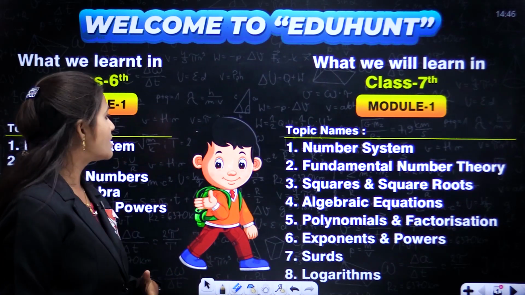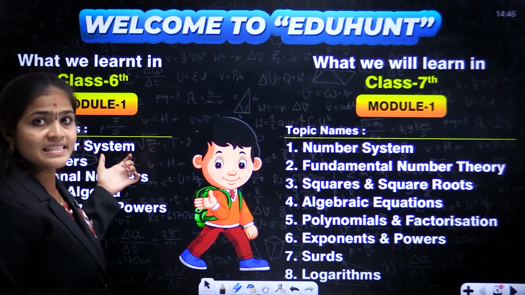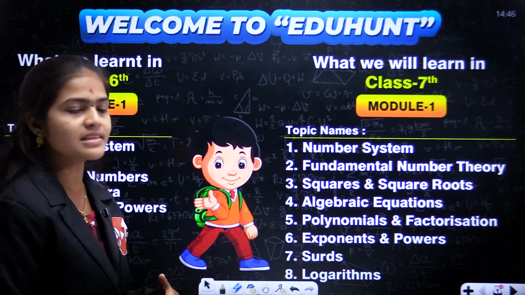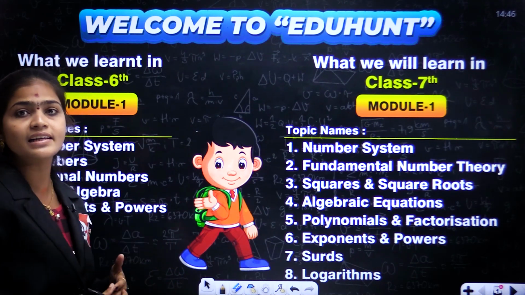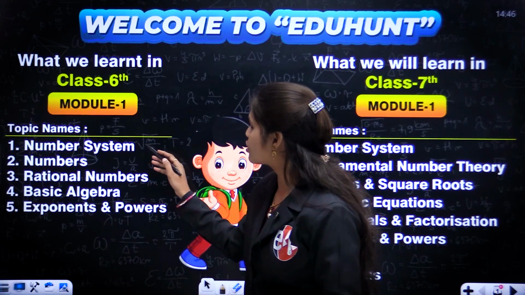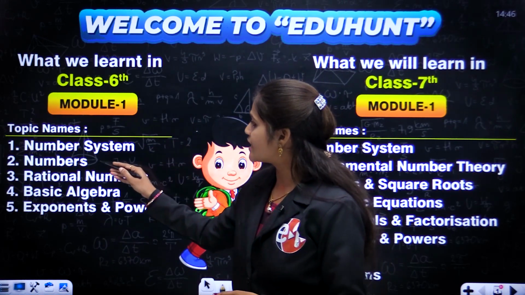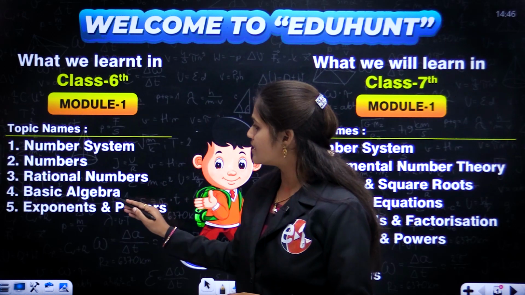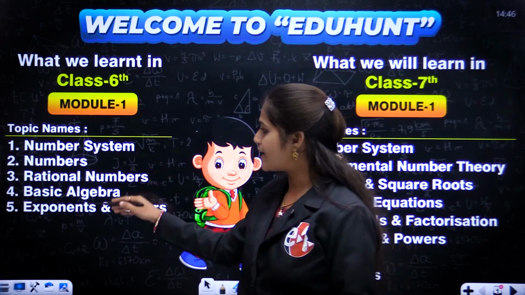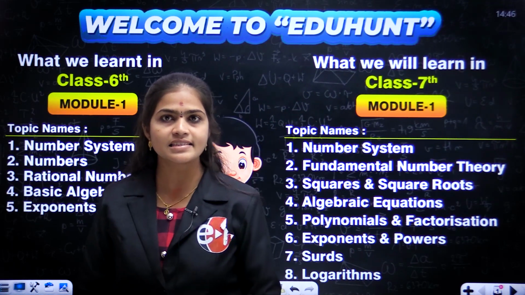Okay, so first see here, from class 6th, already you completed class 6th, no? So first let's say what concepts we learned in class 6th. Okay, children, see, the first concept is number system. Next one, numbers, rational numbers, basic algebra, exponents and powers. Okay, these 5 concepts we learnt in class 6th.